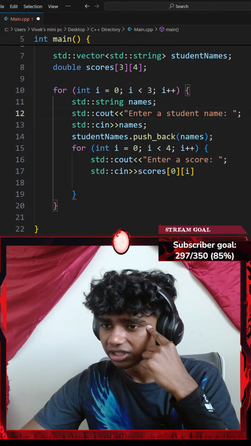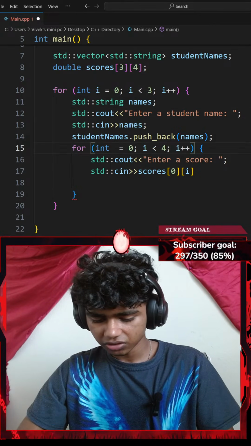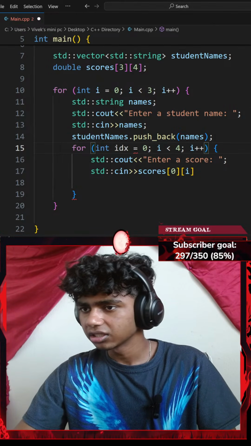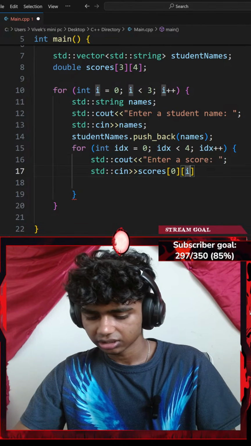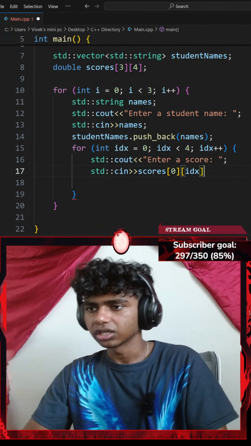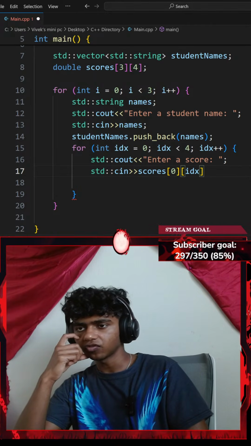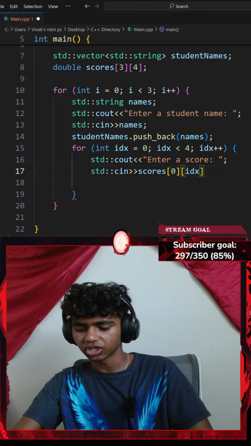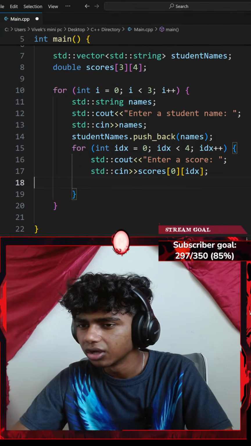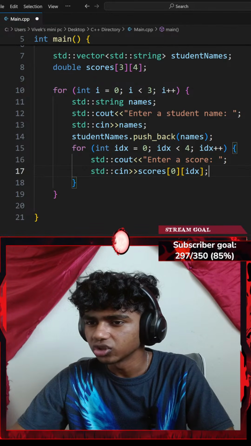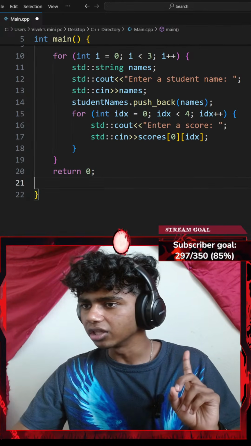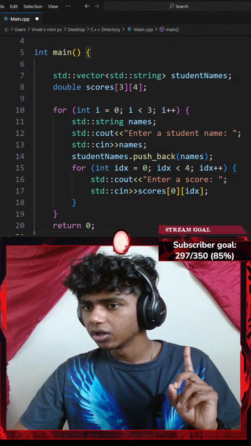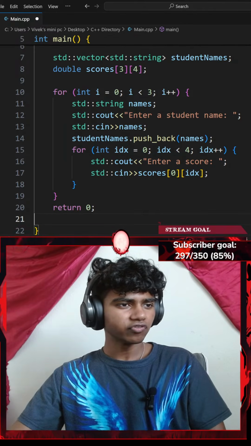Don't use I for the second loop. Could I use something like IDX? Let's go with IDX. For every index which equals to 0, I'll end that with a semicolon. I'm pretty sure this should work, honestly. Let me go ahead and return 0, end it with a semicolon, and then ask the user for 4 scores each.